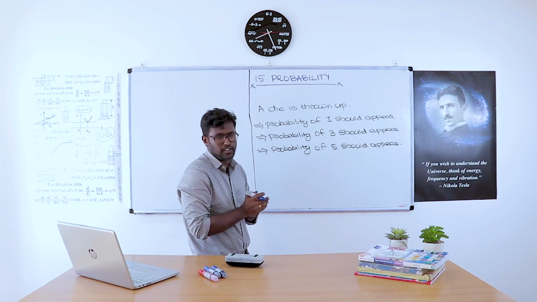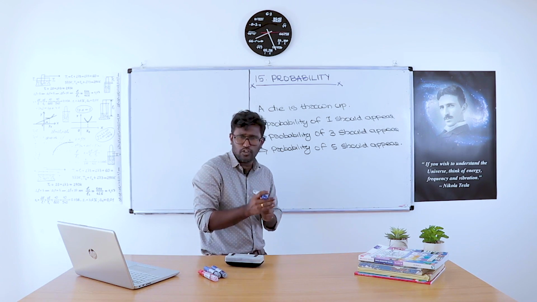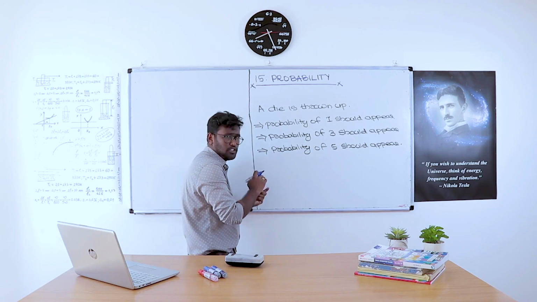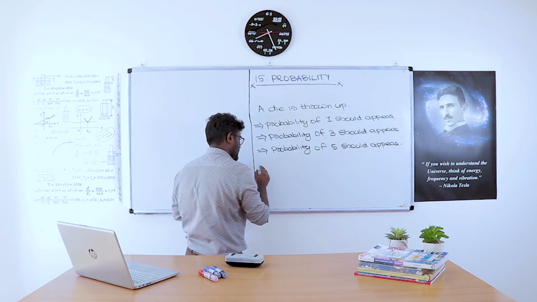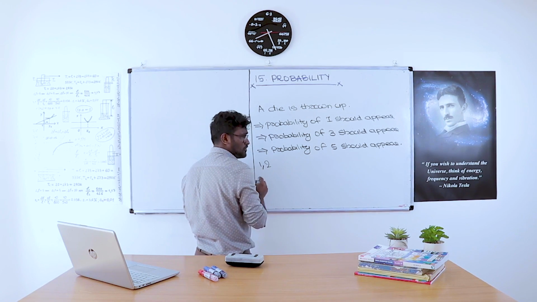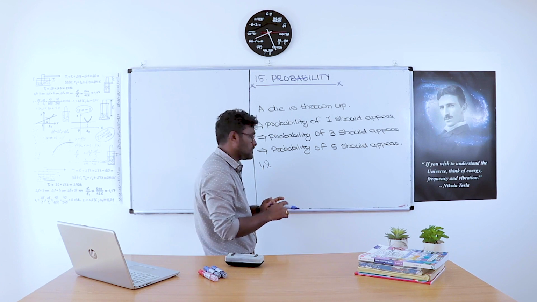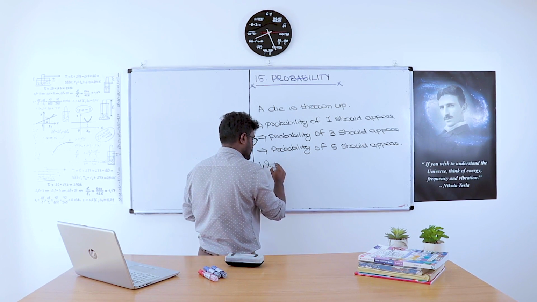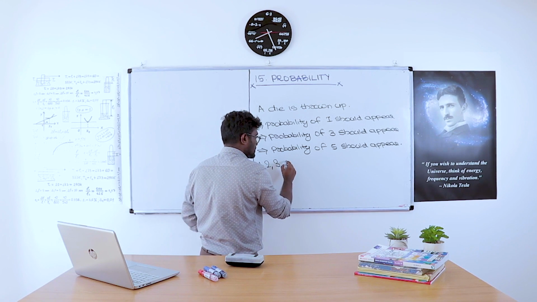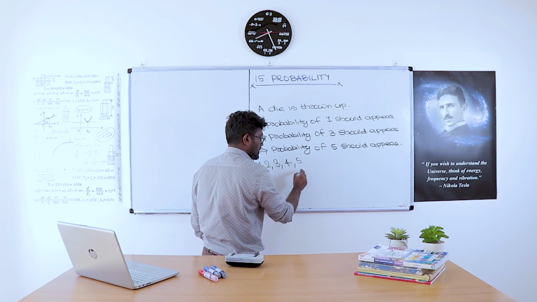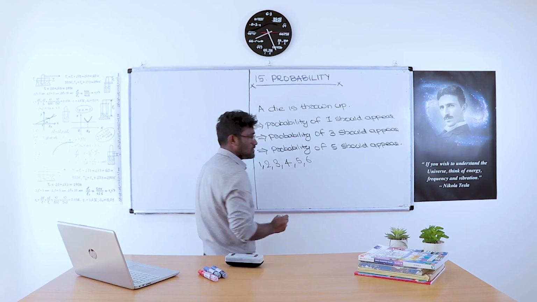The thing is, when a die is thrown, what are the total chances? The total chances is 6. How will you say that it is 6? For every throw there is a chance of 1 appearing, a chance of 2 appearing, a chance of 3, a chance of 4, a chance of 5, and a chance of 6 appearing.